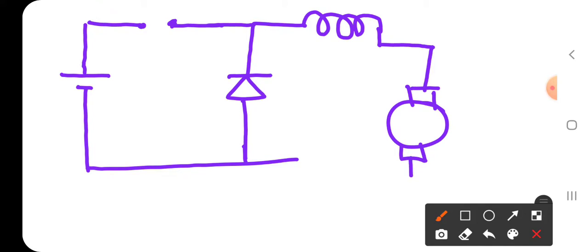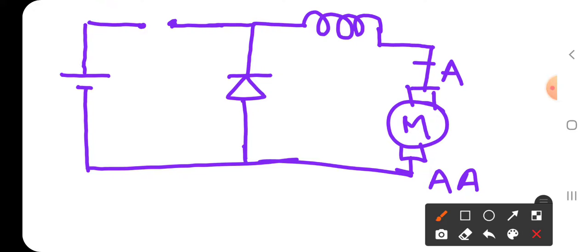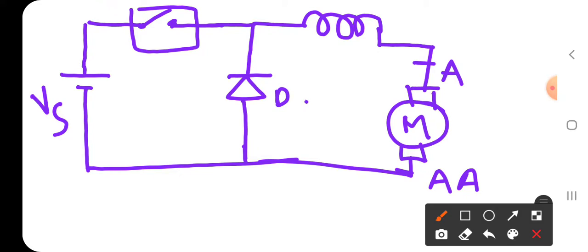This motor is either a separately excited motor or a self excited motor. Let me take this voltage as Vs, it is the switch, it is the freewheeling diode, it is the inductance.